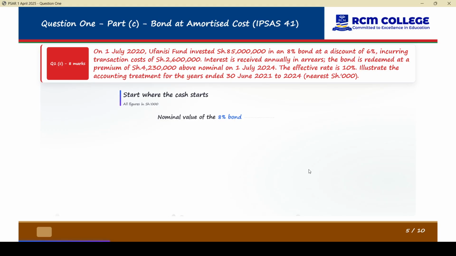So let us begin. The nominal value of the 8% bond is 85 million, so here we will write 85,000 because you are told to the nearest thousand.